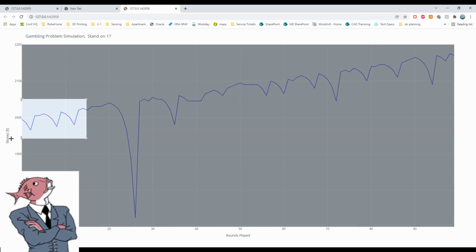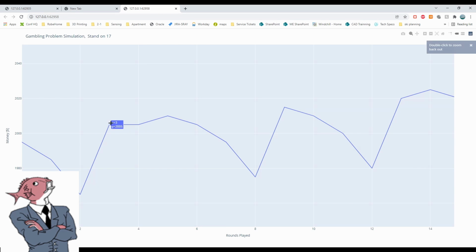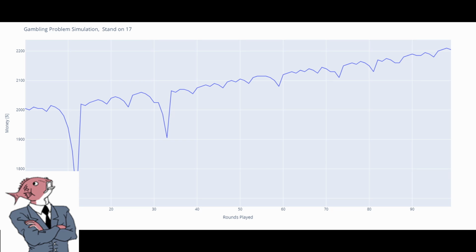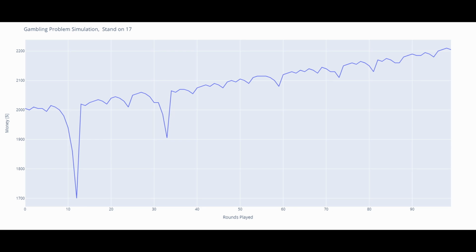This is a virtual simulation of the code playing multiple rounds with a dealer. The curve represents the amount of money that the player has after each round. They're both programmed to stand on 17, and the player has $2,000 in the bank account, making $5 bets. So now we can play multiple games and see the outcomes. For example, here we lost $300 in our worst case, but ended up making $200 after about 100 rounds.